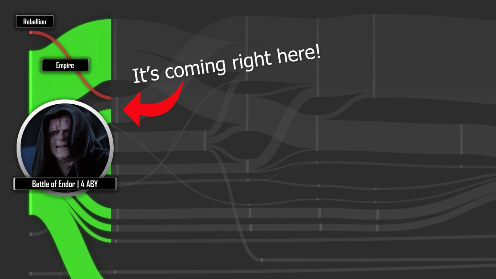coming from where. For example, in this first highlighted section, we can see all of the territory from the Rebellion and some of the territory from the Empire coming together to form the New Republic as it was by the time of the liberation of Coruscant, 7 years after the Battle of Yavin, or 7 ABY.